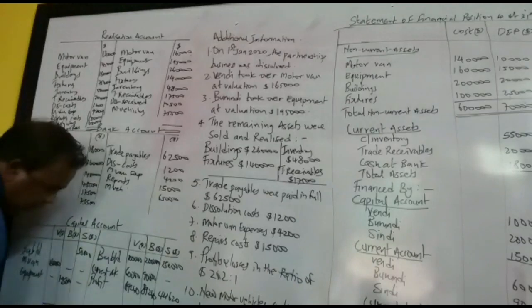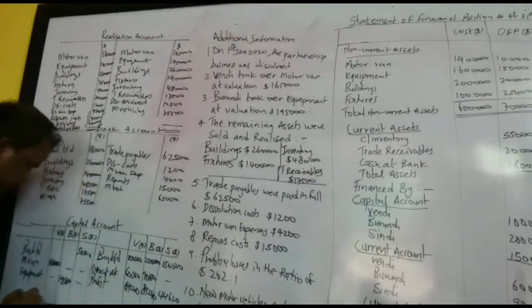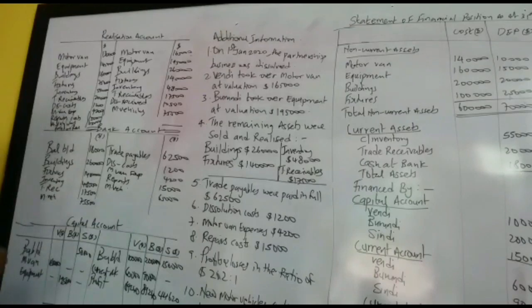When we close the capital account, there will be no balance CD, balance BD. The difference will represent bank. So on the debit side, we have bank to be transferred to bank account.